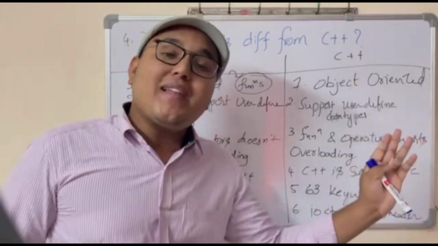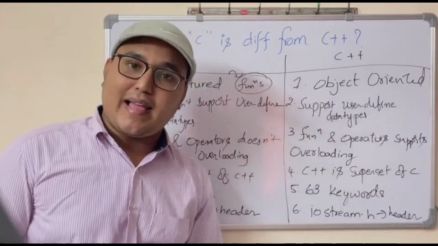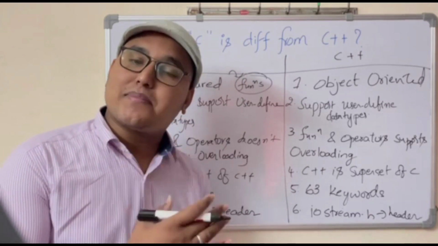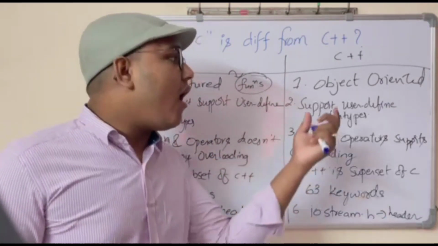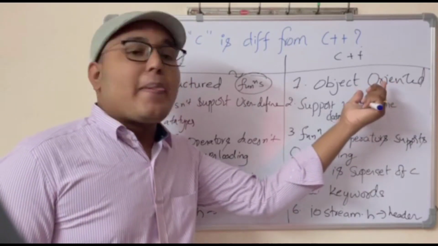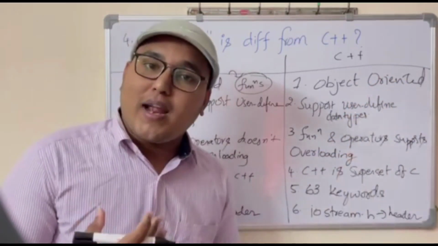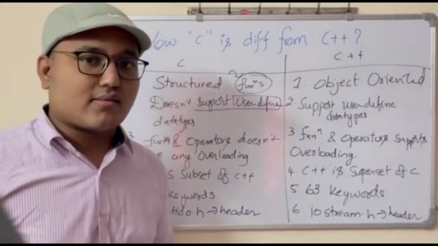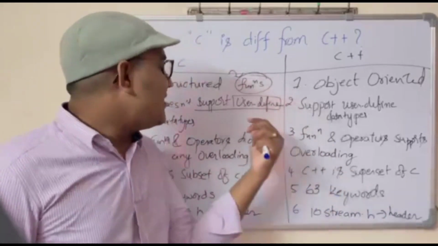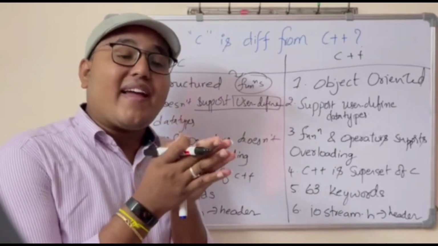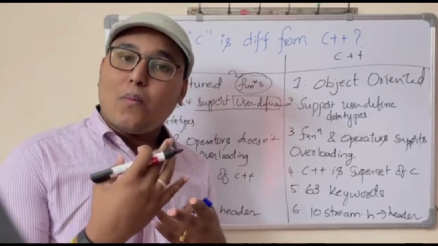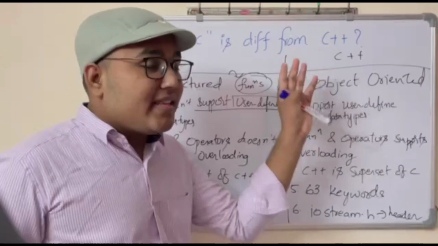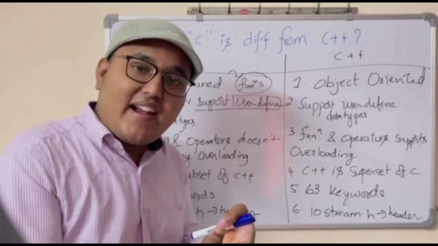Whereas C++ is called an object oriented programming language, where it supports many features like polymorphism, inheritance, abstraction, method overloading, method overriding. All these features are inherited from these object oriented programming principles. And C doesn't support any user defined types. Let's say C only supports predefined data types like int, float, char, double, and void. Whereas C++ supports both predefined and user defined.